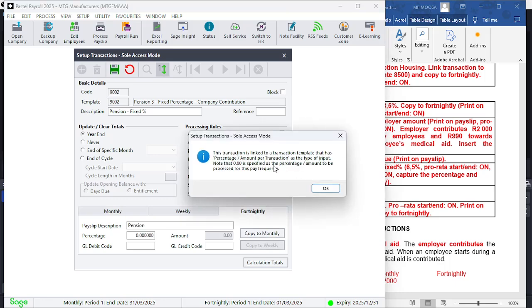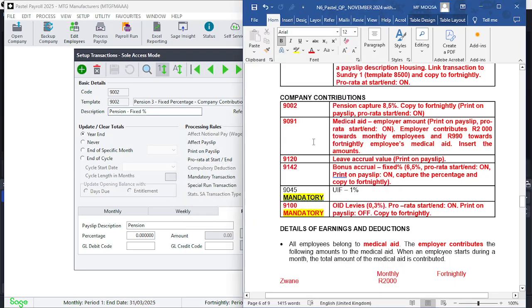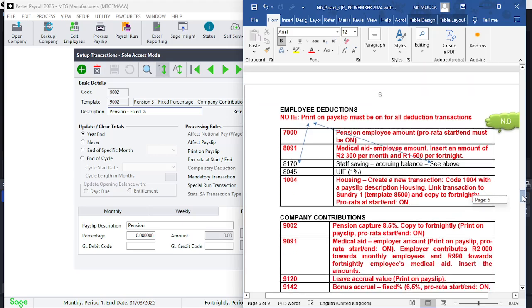The transaction has been percentage amount as a type. Input 00 is specified as a percentage. So let's look at it here again. 9002, as per the question paper, 8.5. So it's a fixed percentage. Now we look at the situation here above. It was 7,000.